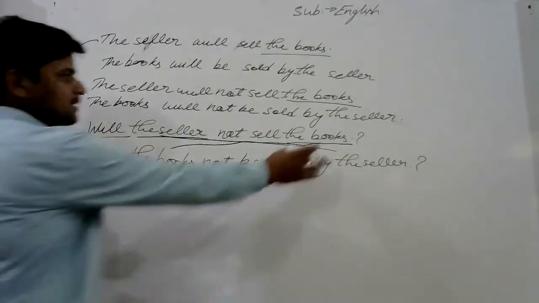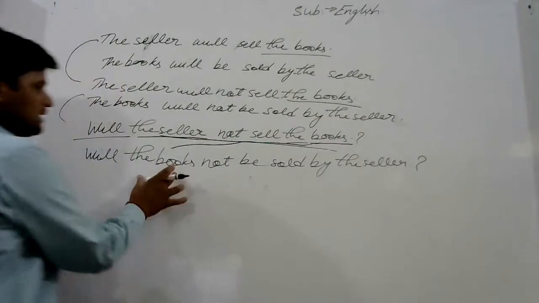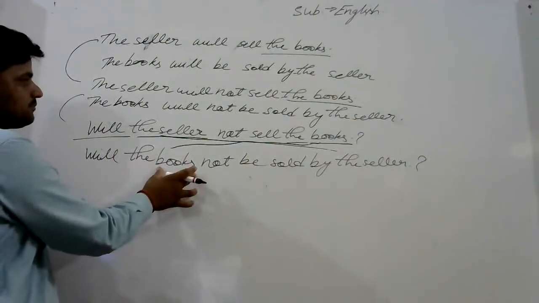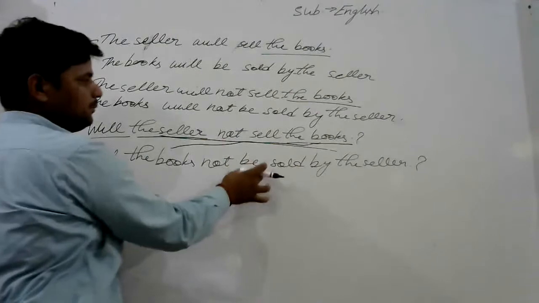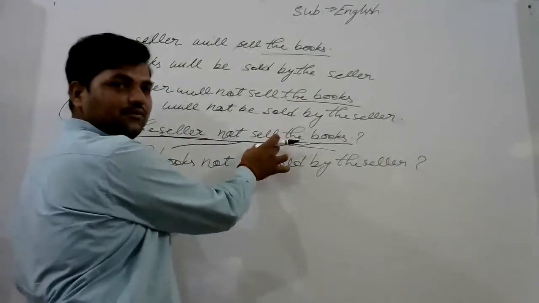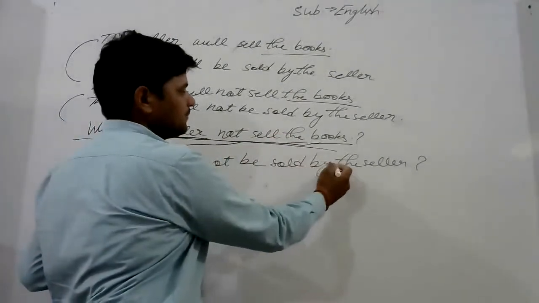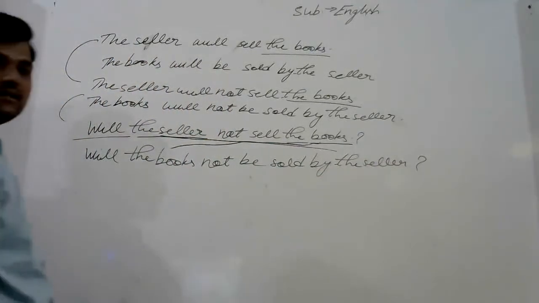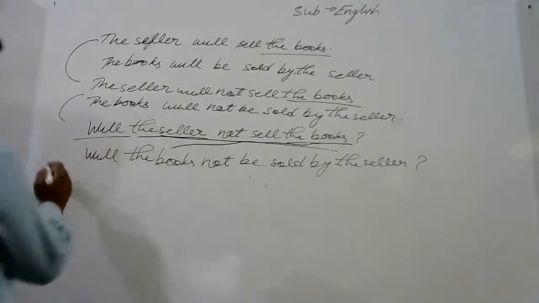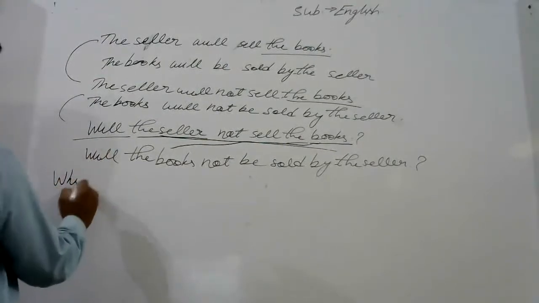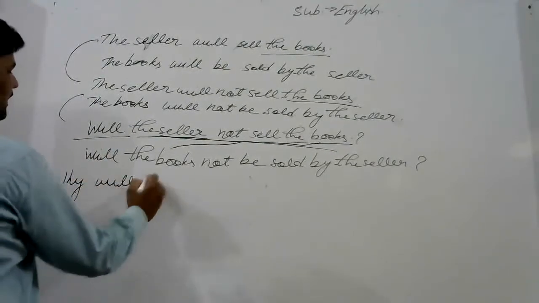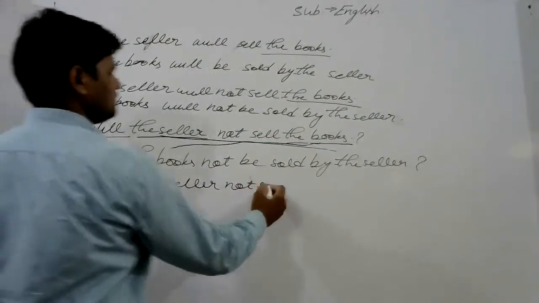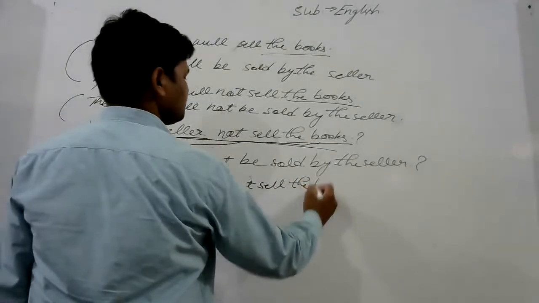My new subject is the books, so helping verb will, the books, negative word not, be, and third form sold by the seller. In interrogative second type, you do nothing else, you only add the question word. Why will the seller not sell the books?